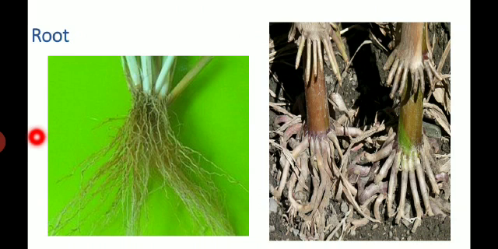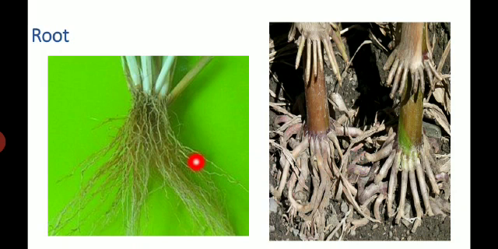Second one is the root. The Liliaceae family root is divided into two types: adventitious and fibrous. The root developing from any part of the plant other than the radicle is called an adventitious root, for example Ficus bengalensis.